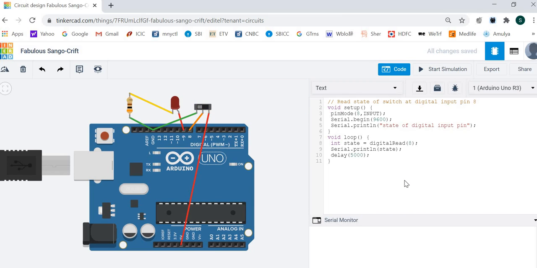Now let's use this switch to control this LED. So we need pin 9 also as an output. Let's give this instruction: pin 9 as output.